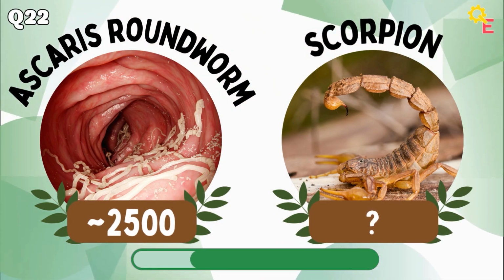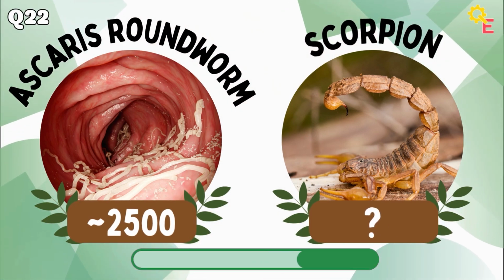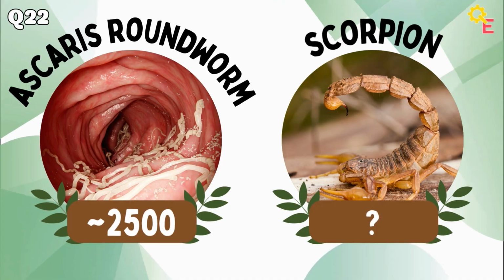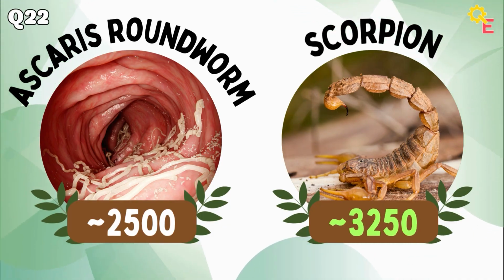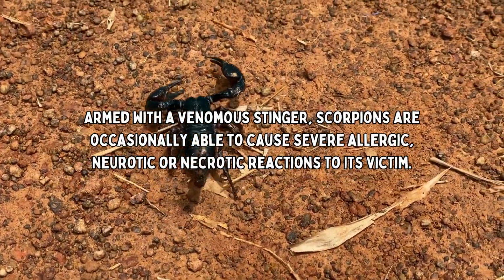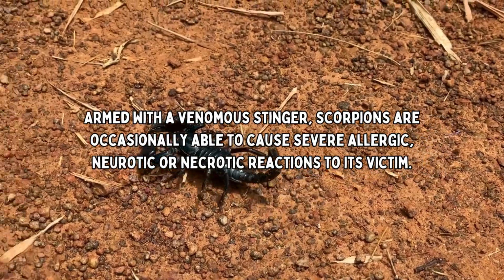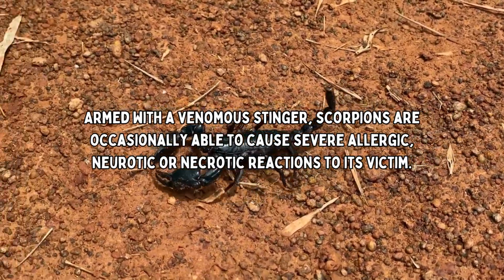Up next we have the Ascaris roundworm versus scorpion. The answer is higher. Armed with a venomous stinger, scorpions are occasionally able to cause severe allergic, neurotic, or necrotic reactions to its victims.